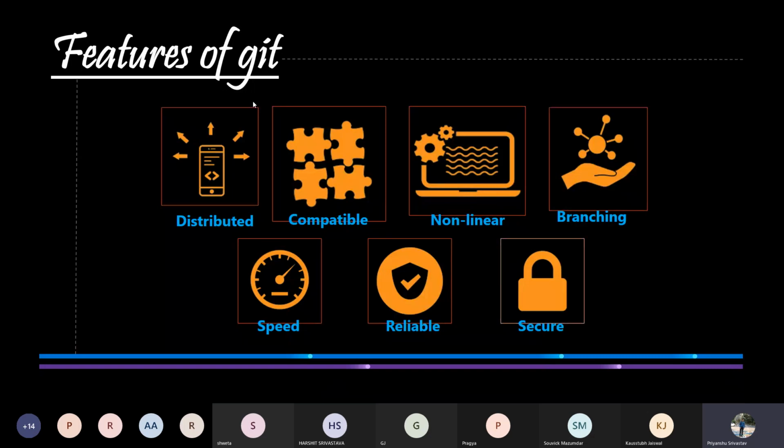Now, secure. We have already seen that Git uses the function SHA1, which is a secure hash function, to name and identify objects within its repository. Once Git records a change, it becomes impossible to change the earlier versions without being noticed. So these were the 7 features of Git, because of which Git is one of the most popular version control systems used by the programming world.